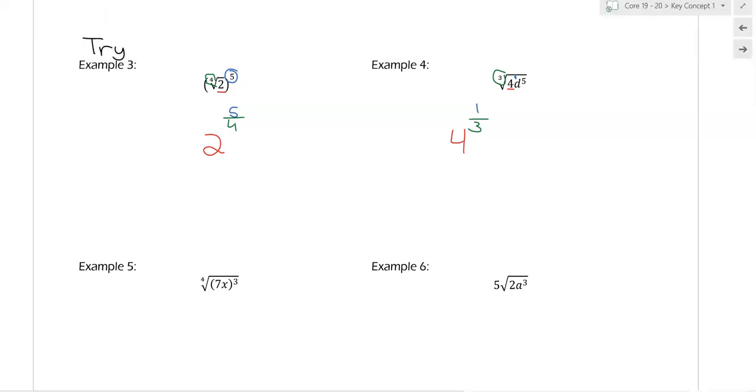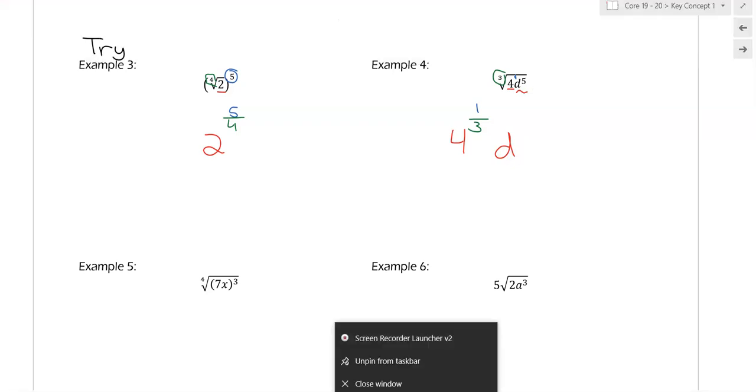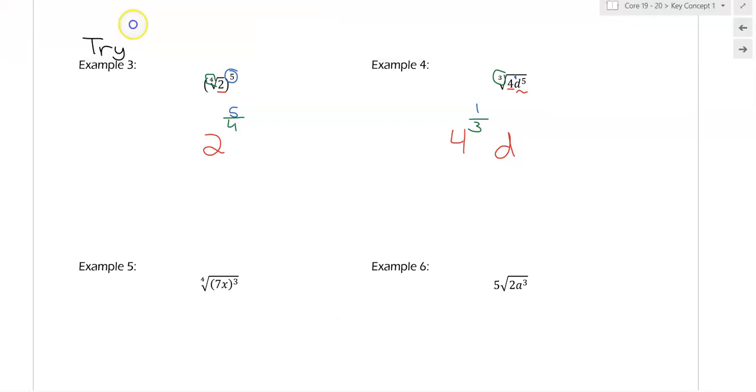D has an exponent of 5. And then it also has that index of 3. Okay, so it's 4 to the 1/3 and D to the 5/3. So we have to be careful there.